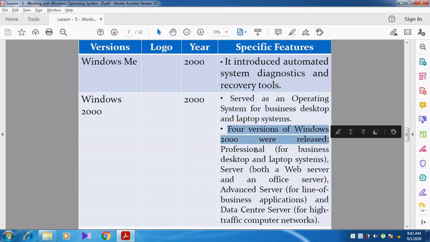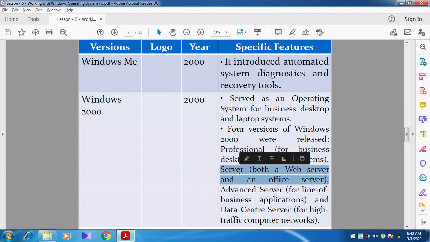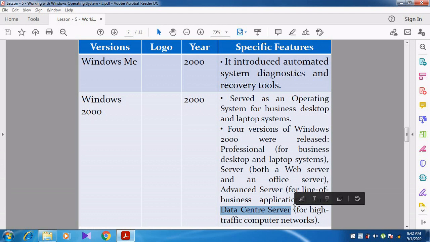What are they? The first one is Professional, Windows 2000 Professional. Then Windows 2000 Server, and then Windows 2000 Advanced Server, and then Windows 2000 Data Center Server. See, now you can see in Windows 7: Windows 7 Professional, Windows 7 Ultimate, Windows 7 Home, right?